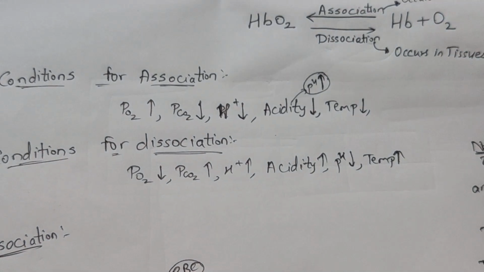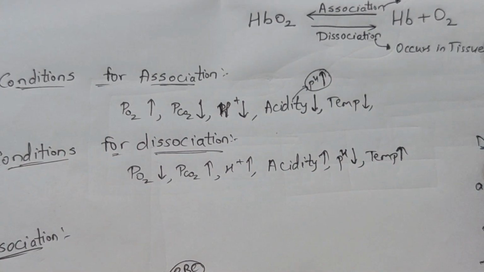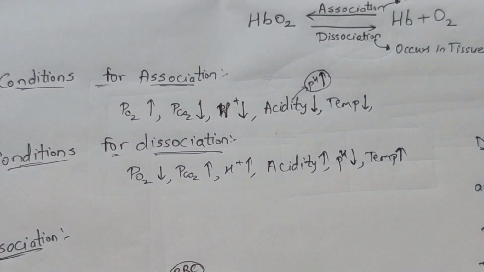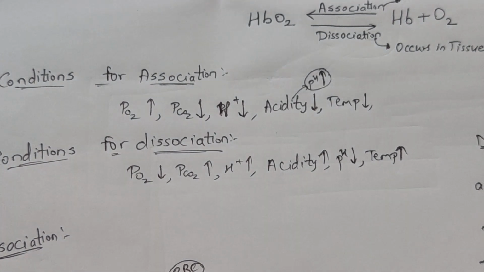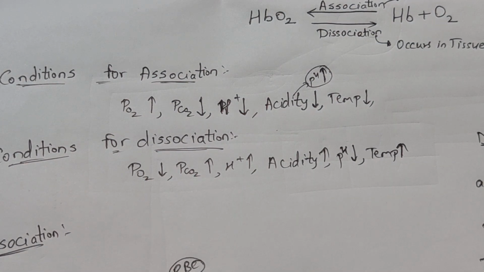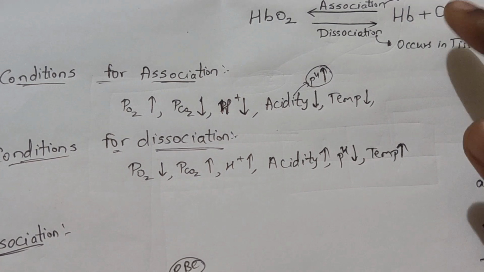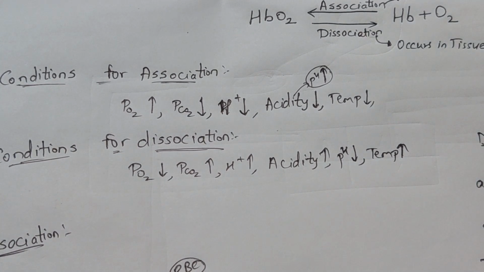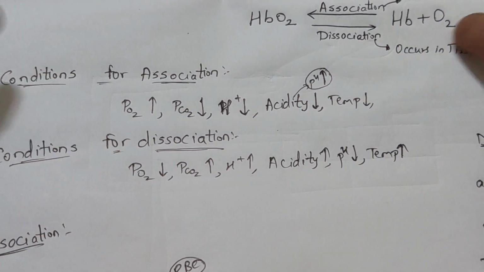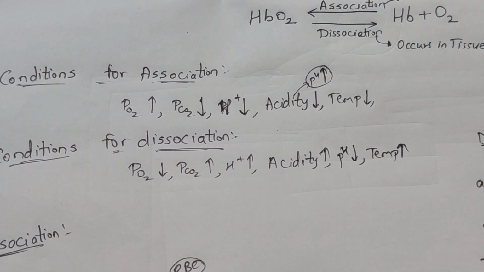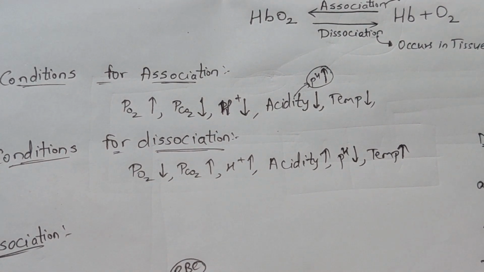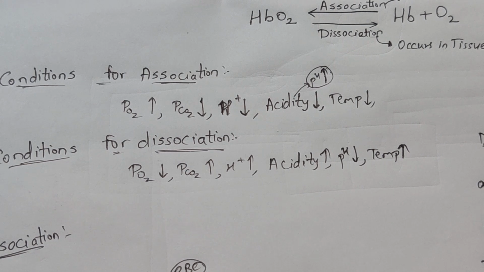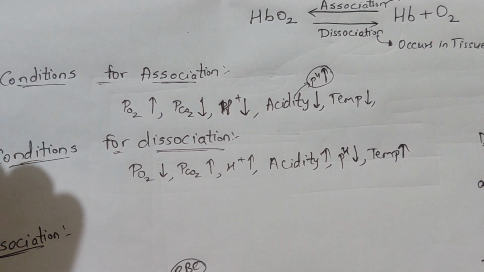Here, if hemoglobin is more than sufficient, so that it will not be my limiting reagent, and if O2 concentration is very high, then automatically HbO2 will be formed easily. But if O2 concentration is very less, even if hemoglobin is more than enough, only a small amount of HbO2 will be formed.